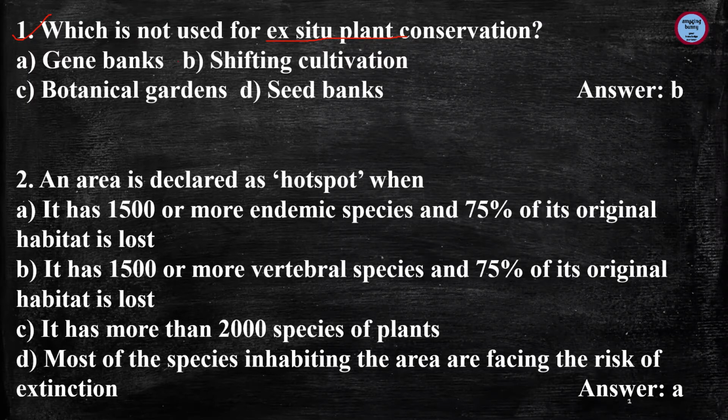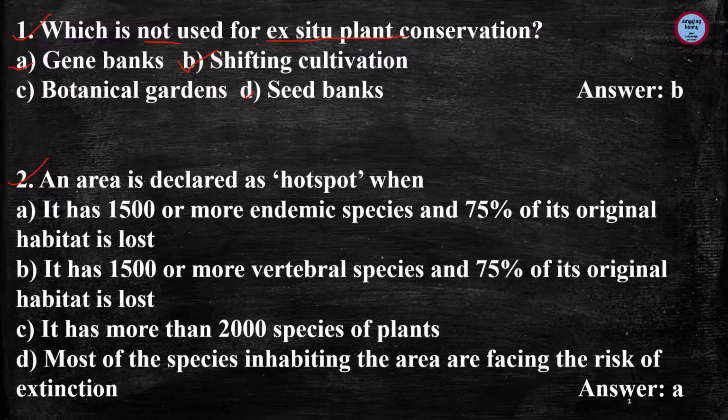Here the shifting cultivation is not used for ex situ plant conservation because shifting cultivation is a mode of farming where plots or lands are cultivated temporarily, then abandoned later on, and the rest of the options like gene banks, botanical garden and seed banks are the methods for ex situ plant conservation.